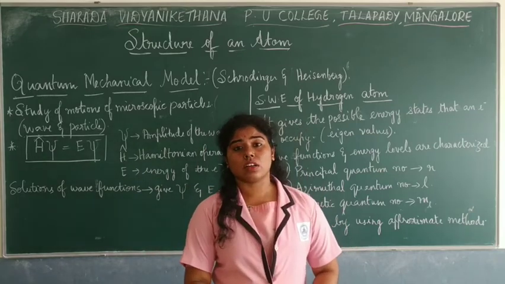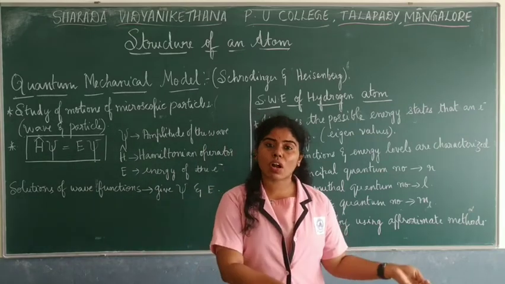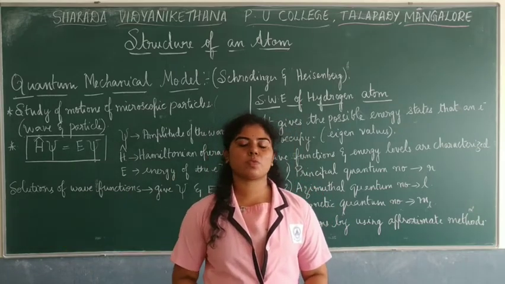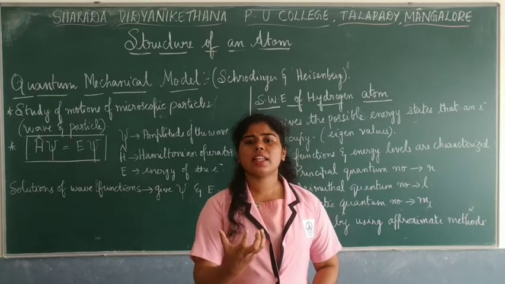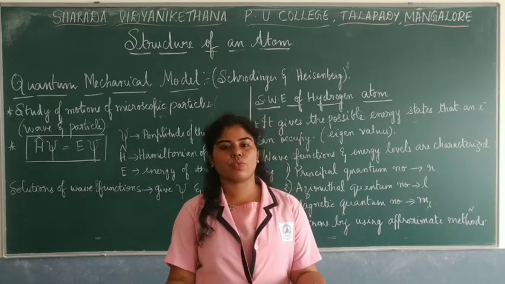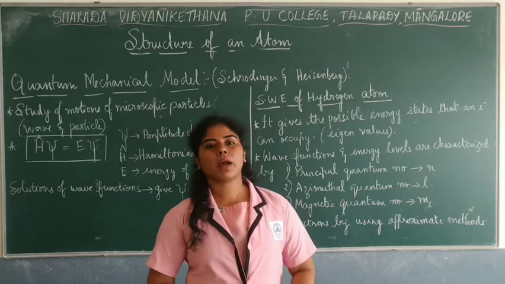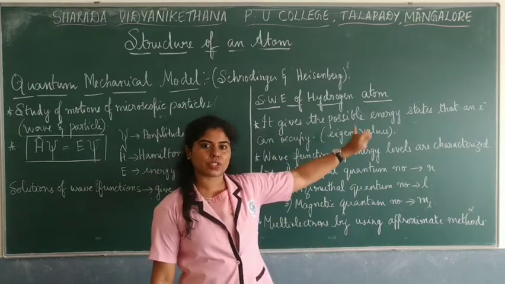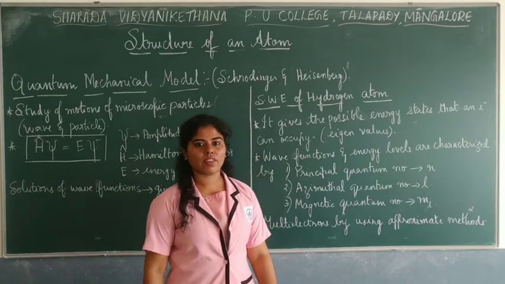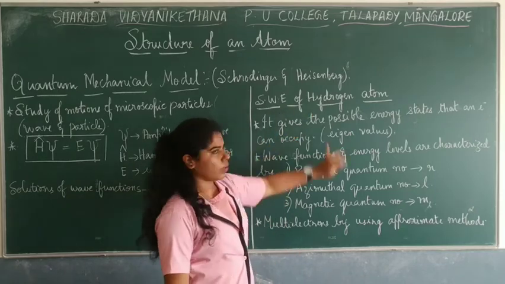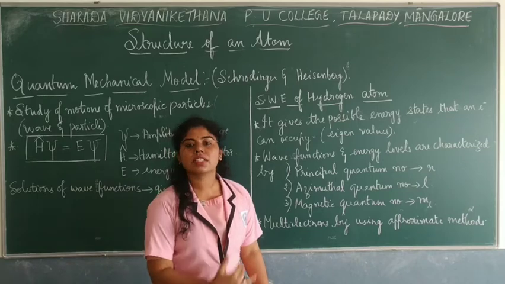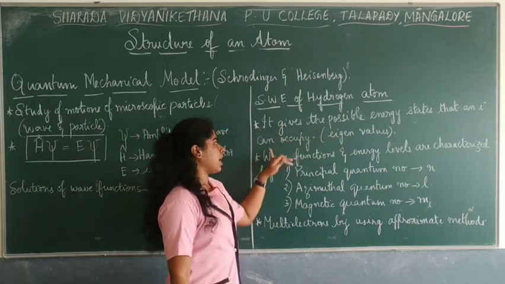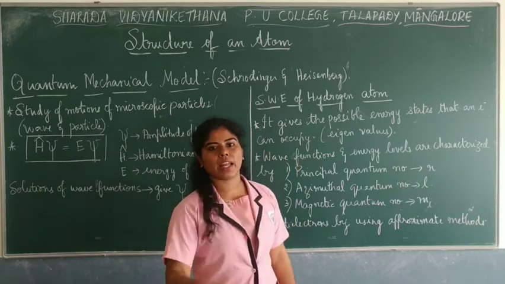Now, when this Schrodinger wave equation was solved for the hydrogen atom given by Bohr. Bohr showed the line spectrum, the Balmer series and all, and then there were some limitations which were not addressed by Bohr. So what does Schrodinger do instead? He solves a wave equation for this hydrogen atom, which was done by Bohr. When he calculates this, what results were obtained? Let us see that. It gives the possible energy states that an electron can occupy in an atom.